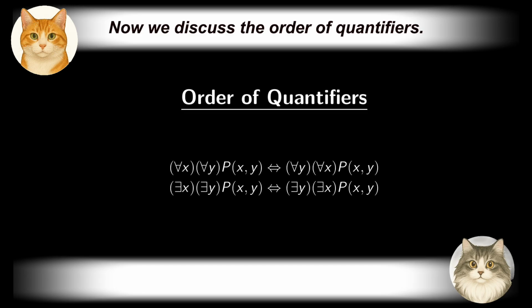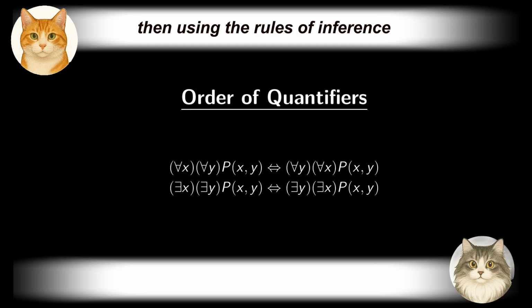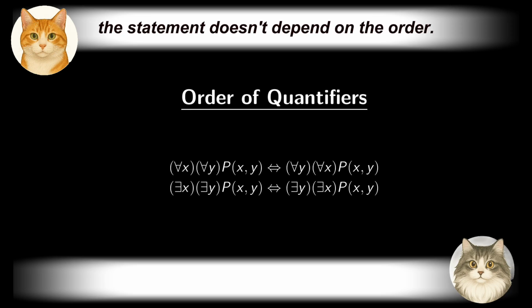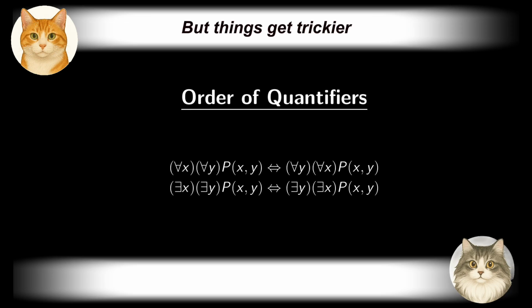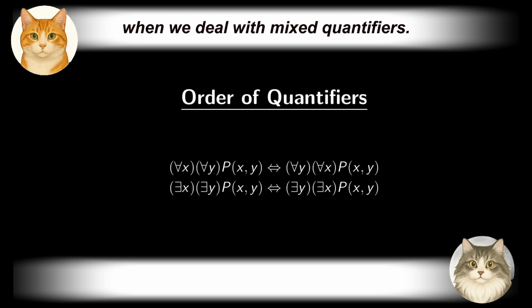Previously, we have discussed the negation of a statement involving multiple quantifiers. Now we discuss the order of quantifiers. If both quantifiers are of the same type, then, using the rules of inference we developed earlier, it's easy to see that the statement doesn't depend on the order. But things get trickier when we deal with mixed quantifiers. In that case, the statements may not be equivalent.